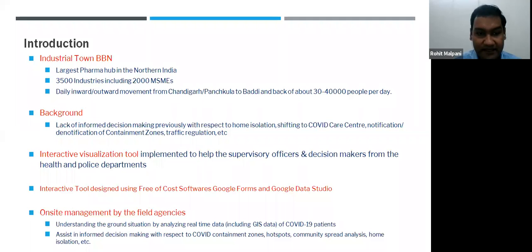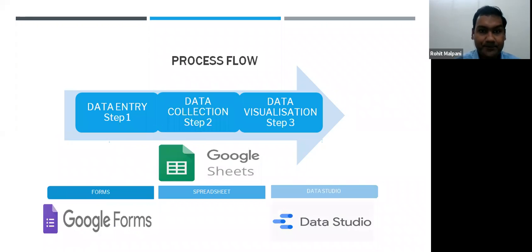Paying anything. Sir, with this, we were getting almost real-time data of how COVID was spreading in the area. Localized solutions were available, and we were able to make informed decisions with respect to COVID containment zones, hotspots, how the community spread is happening, and how new cases are coming. So this is the process flow which we followed.